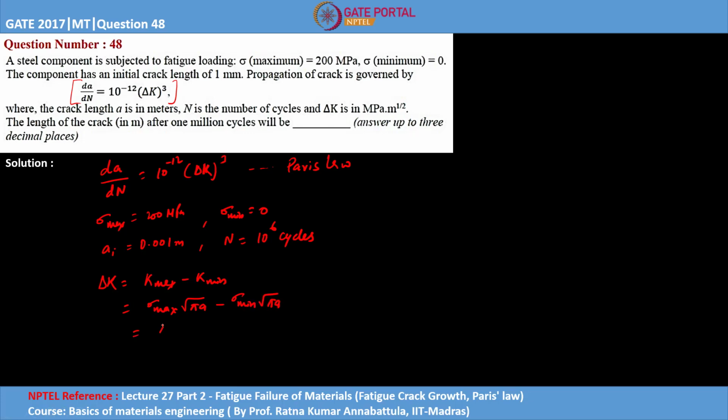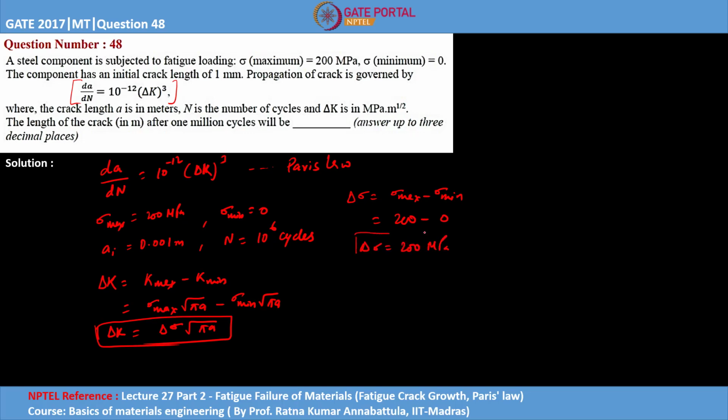So in other words, you can write delta sigma under root pi a will give you delta K. This is the relation between delta K and delta sigma, and delta sigma is nothing but sigma max minus sigma min. Sigma max is given as 200 megapascal and sigma min is 0, so delta sigma is 200 megapascal in our case, right?